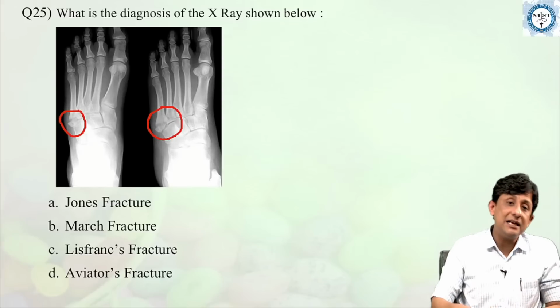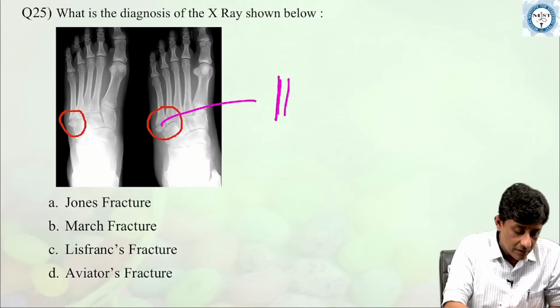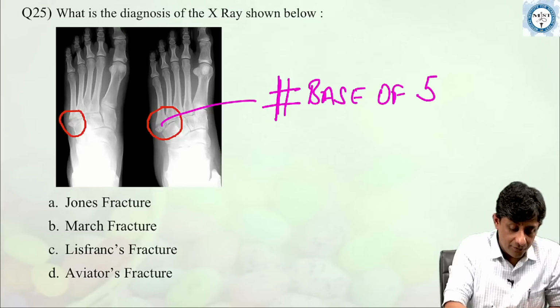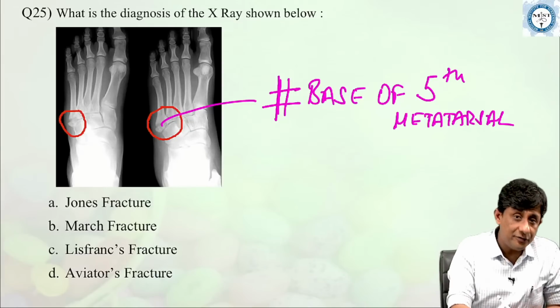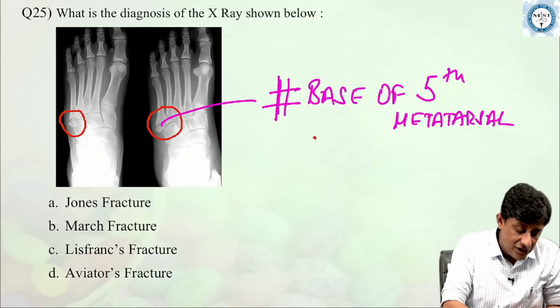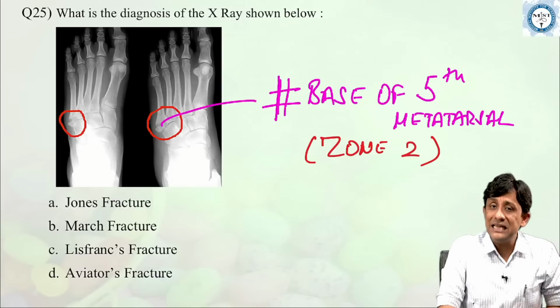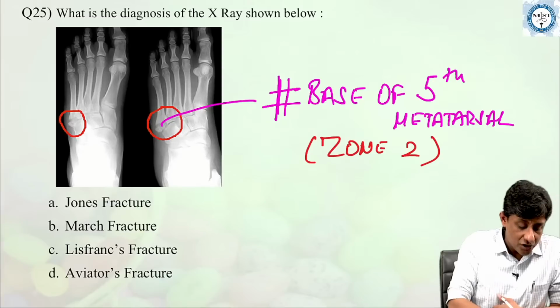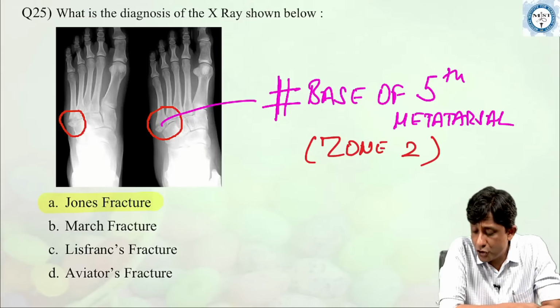So, all of you can see here an X-ray of the foot showing a fracture of the base of the fifth metatarsal, an injury in the zone 2 region of the base. We will not go into detail now, but a zone 2 injury, very commonly seen in athletes, is what is called a Jones fracture.